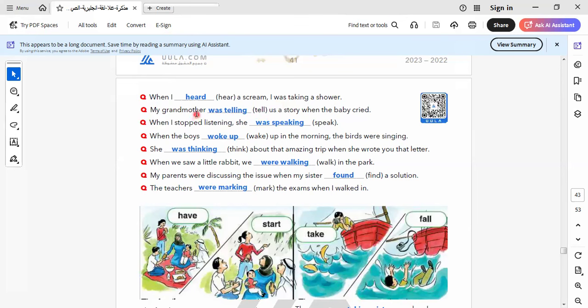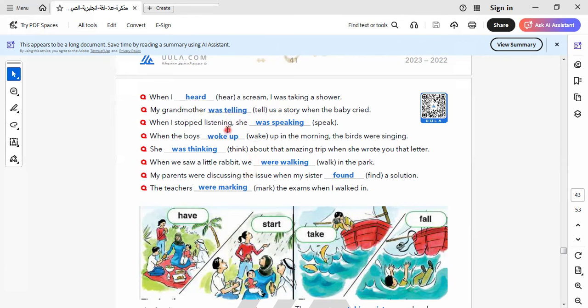We also have "while," which we use in this tense, but "while" is followed by the past continuous: was plus verb plus ing after "while," and the other part of the sentence will be in the past form. Okay, this is the difference between "when" and "while." My grandmother was telling a story when the baby cried. So the long action will be what? Was telling a story.